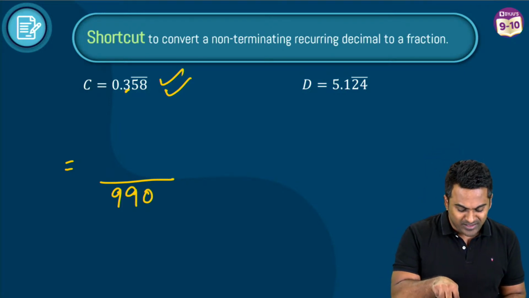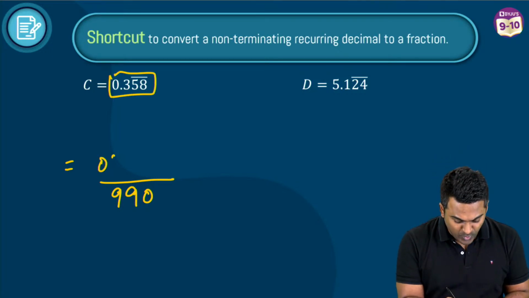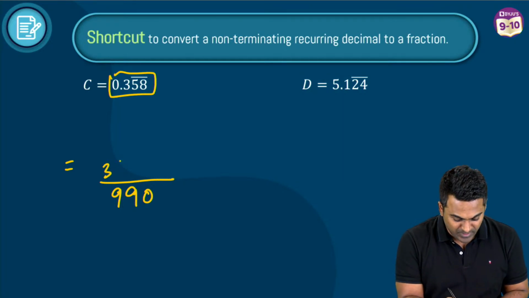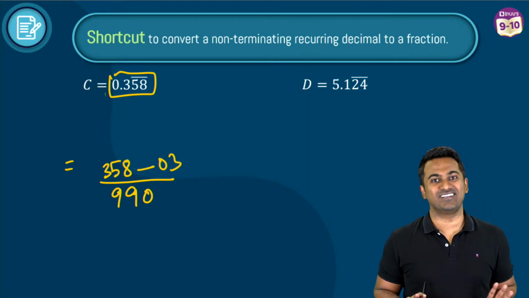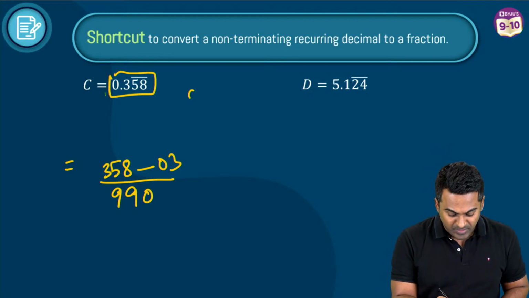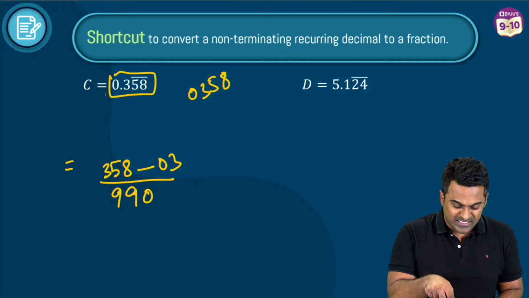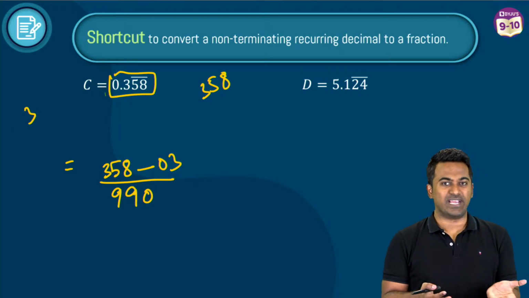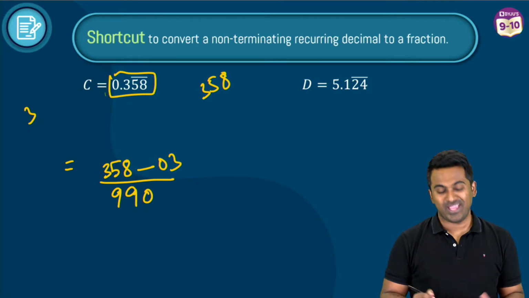And now what do we do to the numerator? Very simple, right? Take this complete number without the decimal point, of course. So 0358. Now 0358 simply means 358, right? So this simply means 358. Subtract 3 from it. 03. That's it. We are clear? From the complete number, I didn't write 0358 because since the 1000 digit is 0, it doesn't matter. We can write it like 358 because even if you write 03, it simply means 3, right? Cool. So this is the reason why. You have the answer pretty fast. Yes? So this is going to be 358 minus 3 divided by 990.